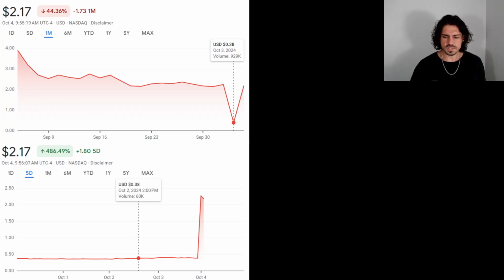Now, you see that this price action is very strange, right? We were trading around $2 something, and then it dipped to 38 cents, and it went up 486% in just a matter of hours, really, upon this announcement, upon this news today on October 4th. Now, I don't actually know if this manifested in the actual price action of the equity, like if we were able to buy here and sell here. I wasn't playing with that. I only learned about this way early this morning, but it's still an interesting thing to track.